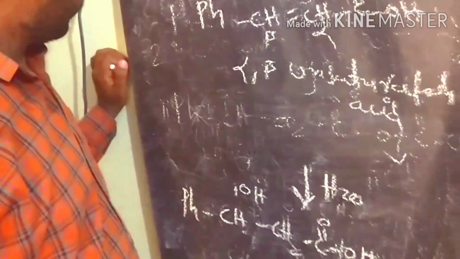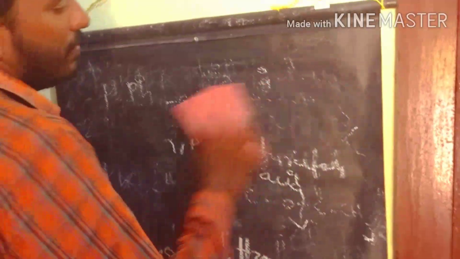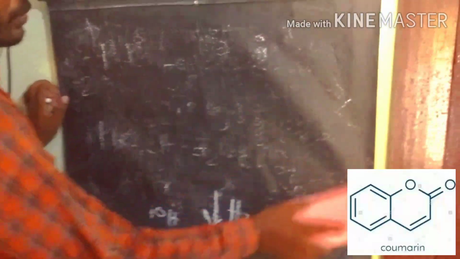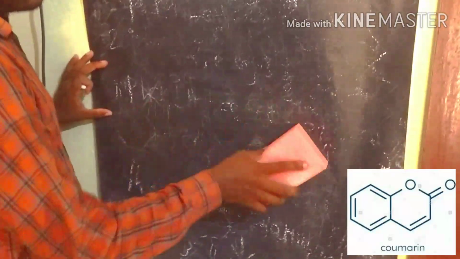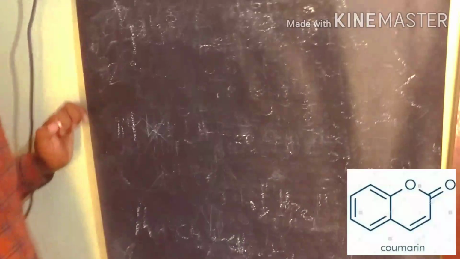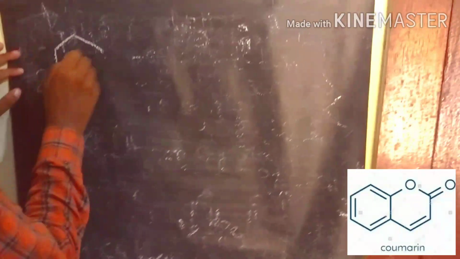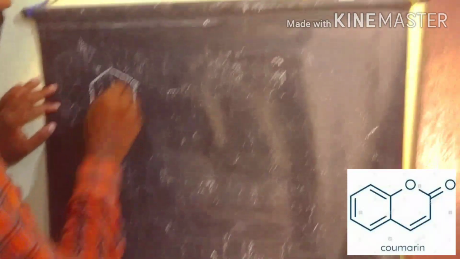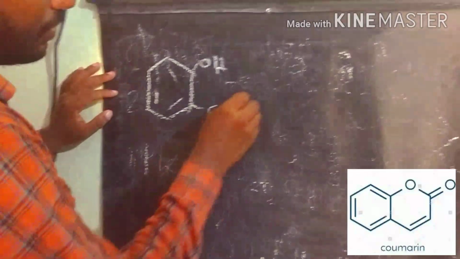Okay. So in this Perkin reaction, we also prepare coumarin rings. It is a very well-known natural product compound. So how to prepare coumarin? We take salicylic aldehyde. This is the salicylic aldehyde.